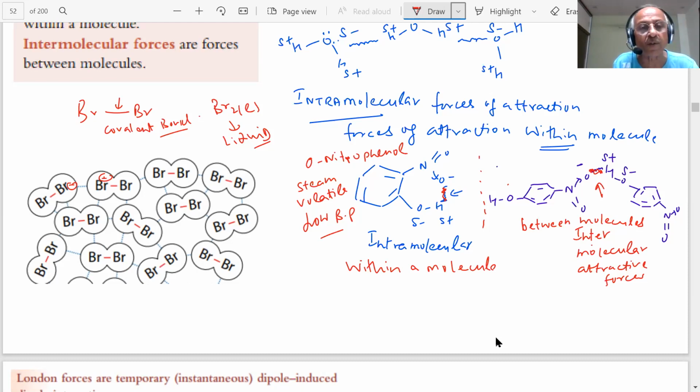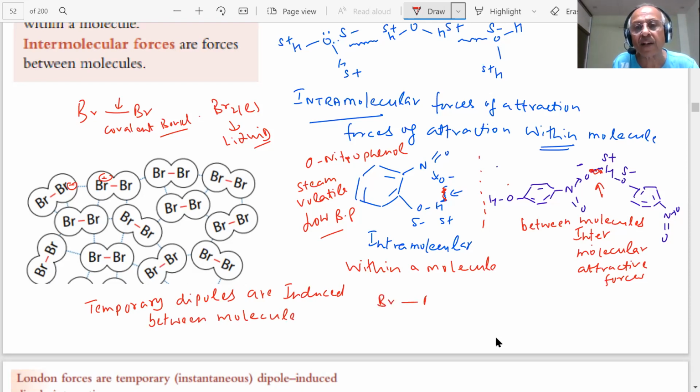Temporary dipoles are induced. In this case, what happens, student? Temporary dipoles are induced between the molecules when they come closer to each other. The molecule did not have a dipole, otherwise Br is not having any dipole because the two atoms are the same.